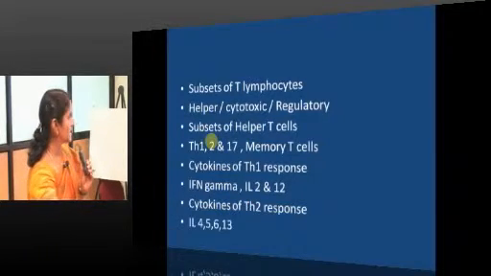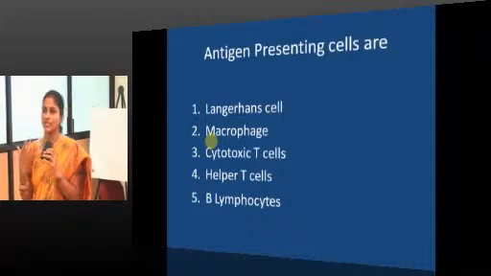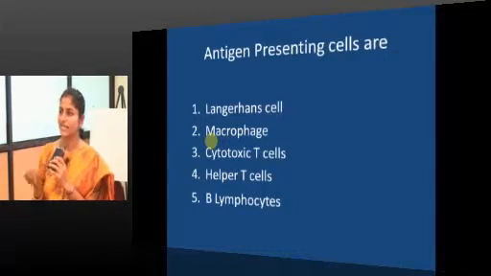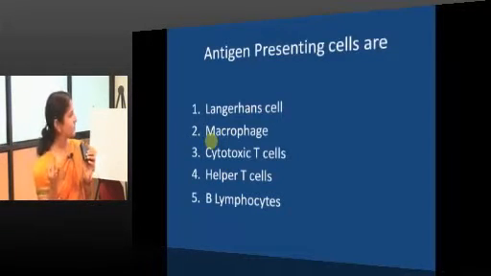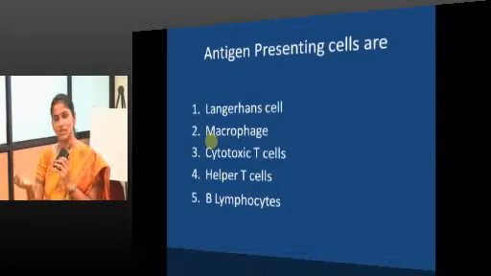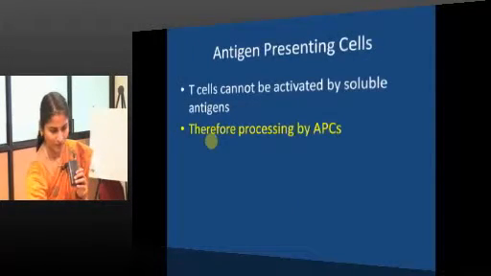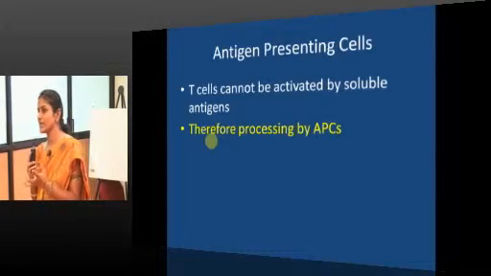So, antigen presenting cells are next. Now, we can try answering at this level. Which cells do you think among the choices are antigen presenting cells? Good, Langerhans cells. Macrophages, good. We will see. So, what is the role? Why do we need antigen presenting cells?